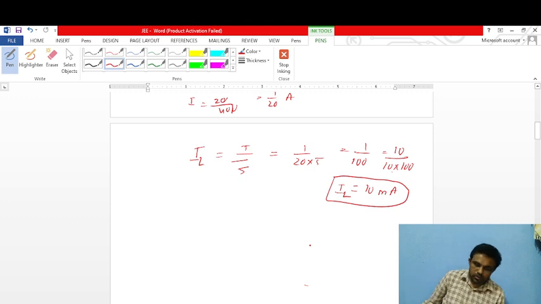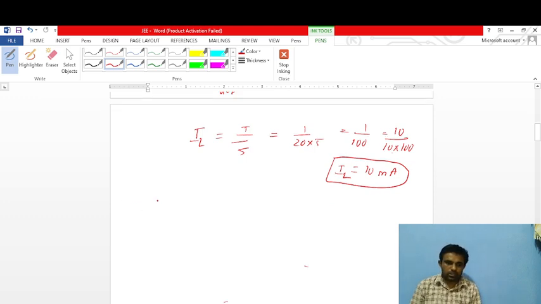The second part is to find the load resistance. To find the load resistance RL, we know the formula from Ohm's law, V by I, so V by IL. But V here means Vz by IL. Why? Because the voltage across the load is equal to the voltage across the Zener diode, since in a parallel circuit the voltage is the same. The Zener diode and load resistor are both in parallel.